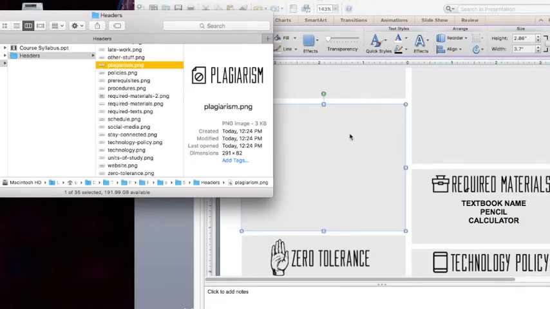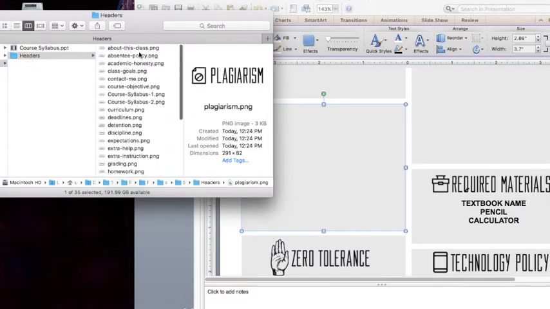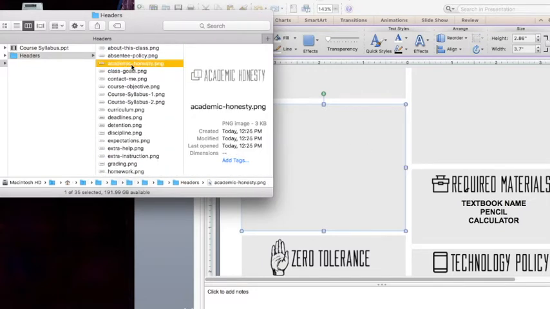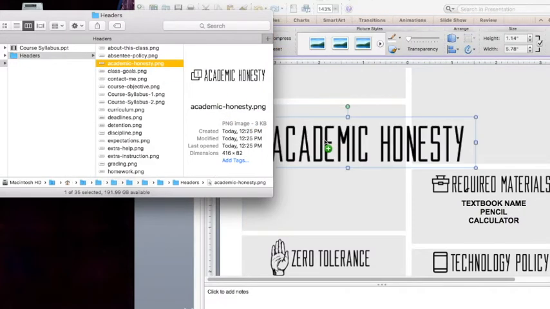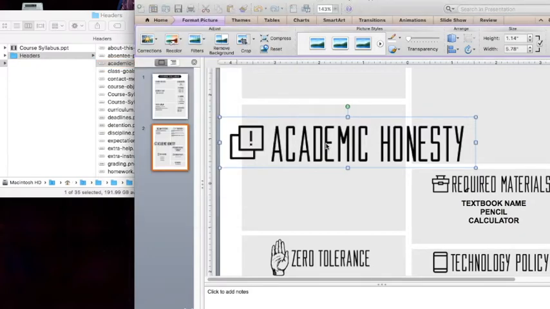So let's say that I want to have a box that talks about academic honesty. I scroll up to the front, I click it, I'm just going to drag and drop it into my PowerPoint, and you're going to see it's pretty big. I made them larger than they need to be just to make sure that we don't get any pixelation. When you shrink this down, you want to hold the corner and shrink it down like this.